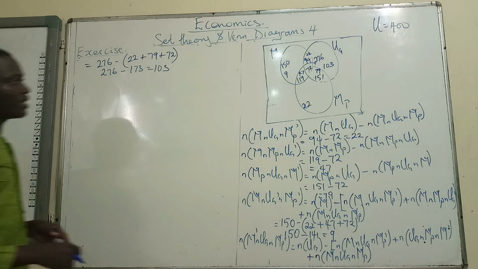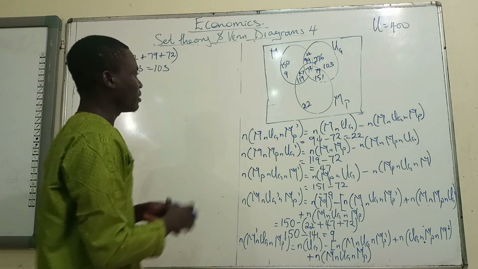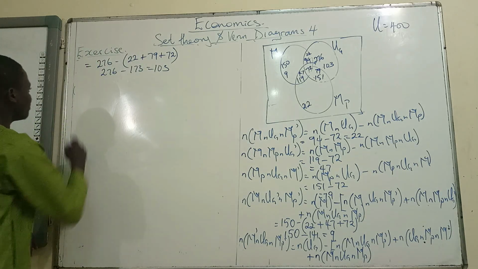So how do we get the number of people that are married only?